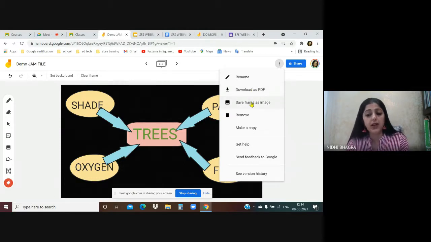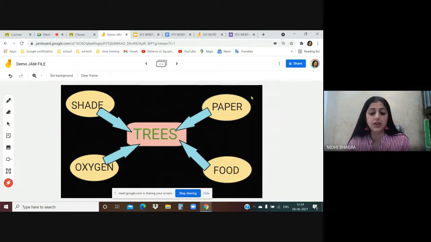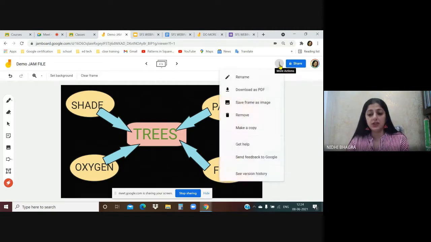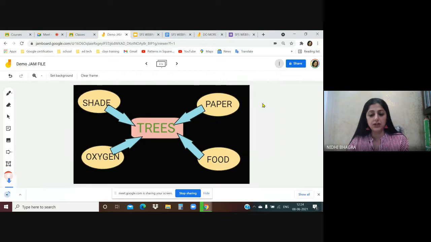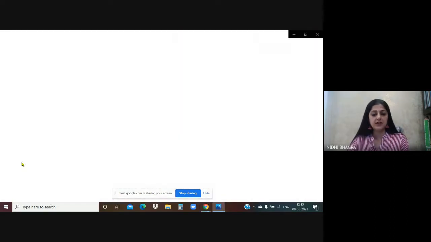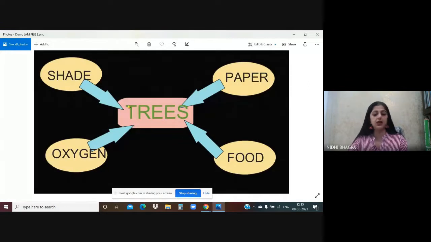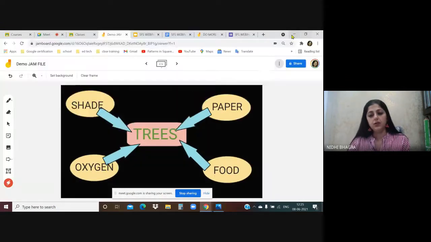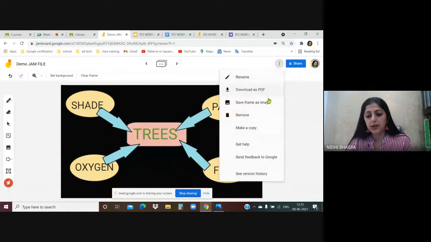Save a particular frame as image. I want this mind map as an image, which I want to share with my students. So I can just click on save the frame as image. As you can see here, it says the image has been saved within my device in the form of PNG. So this is the image. Now this is the image which has been created. So you can even download any image from here. Then remove. If you want to remove the entire Jamboard, you can remove from here. This is the 4th option.